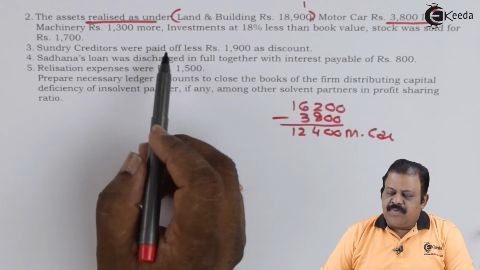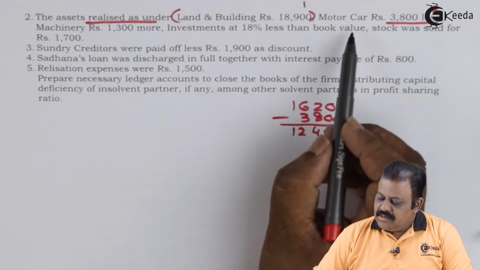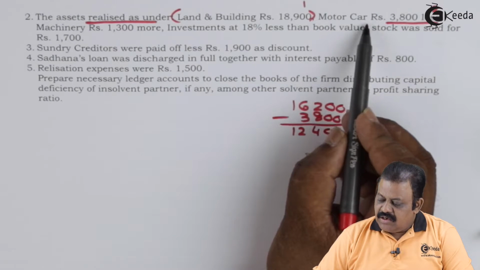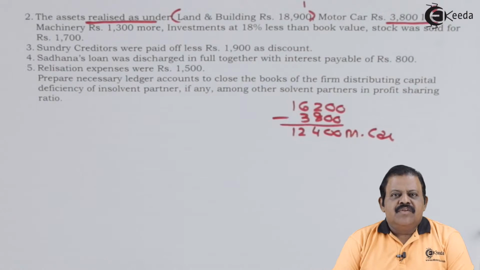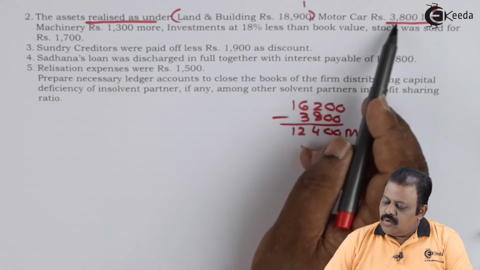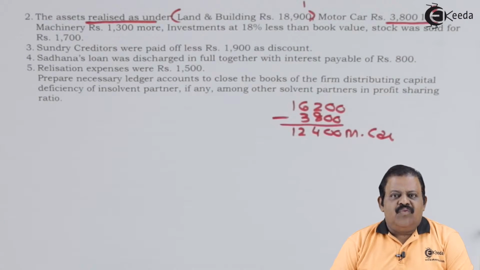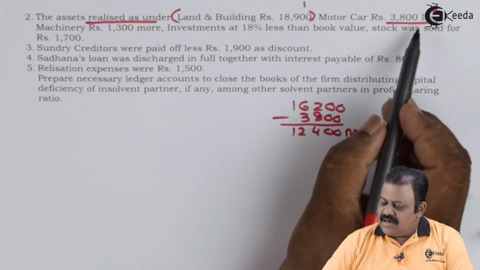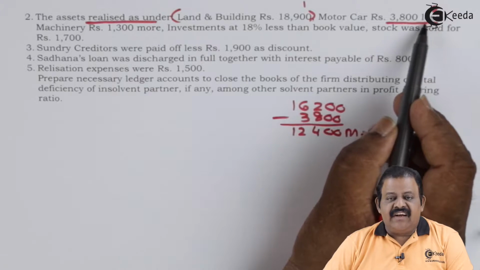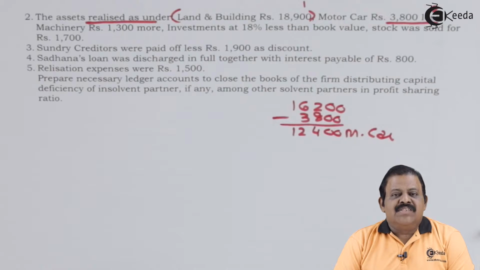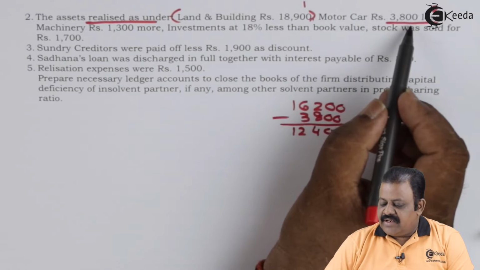While reading the adjustment, we are required to be very careful because they have said motor car rupees 3,800. Students, sometimes in a hurry, we read motor car rupees 3,800 and assume that it is sold for 3,800. If we miss the words 3,800 less, that means we have received book value less 3,800.